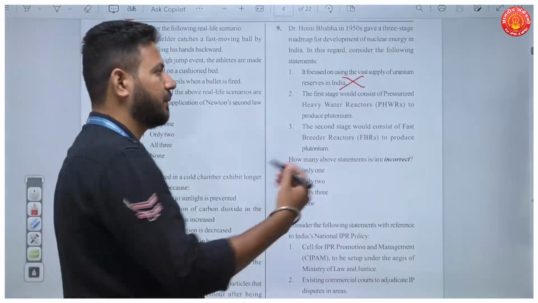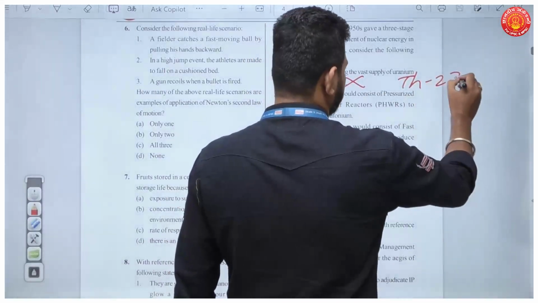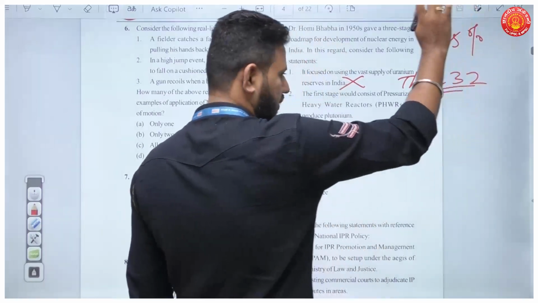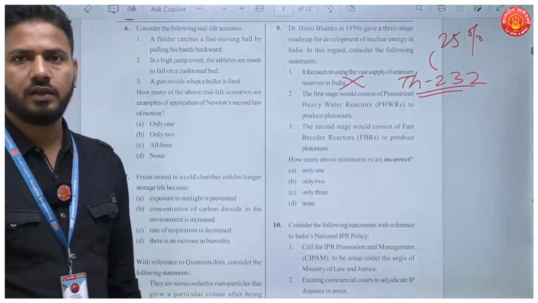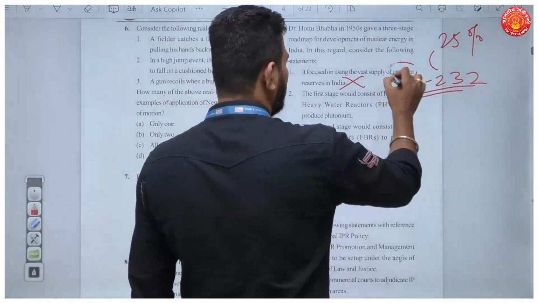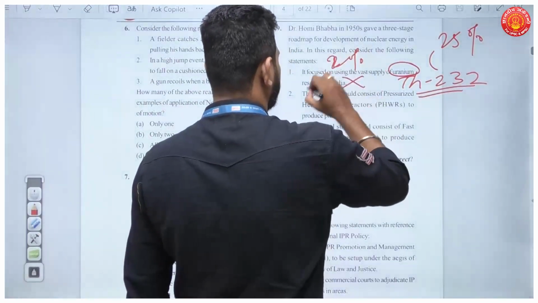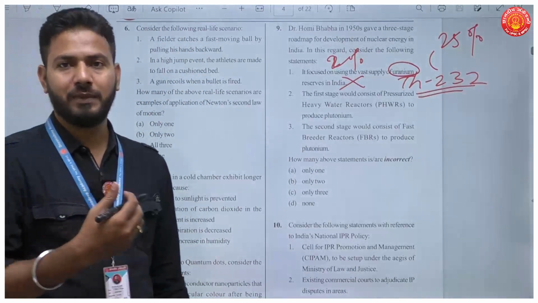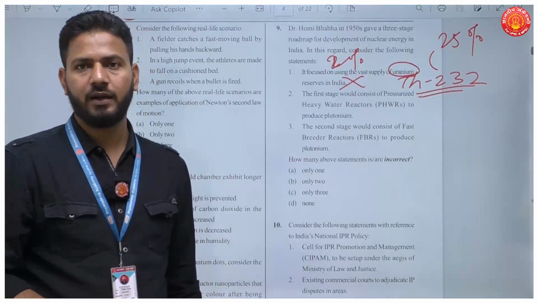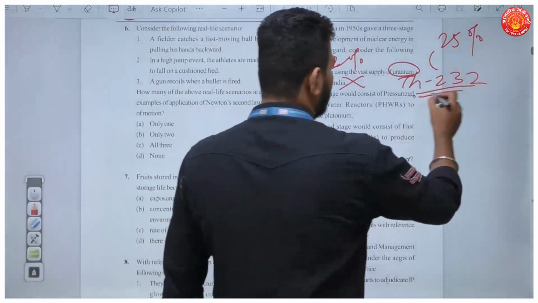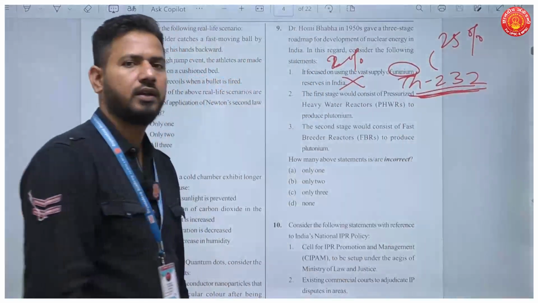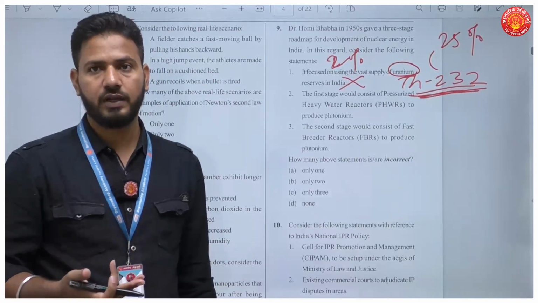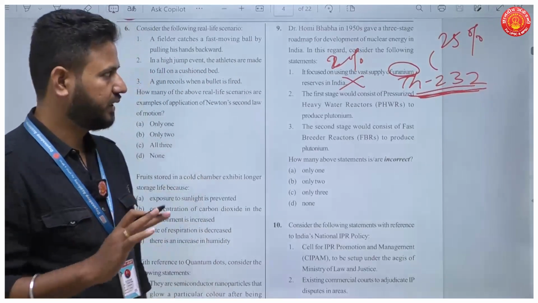India has a supply of thorium, right? Almost 25% of the total world's reserves are in India. But when it comes to uranium, only 2% of global reserves of uranium are found in India. So that is the reason why Homi Bhabha actually came up with the 3-stage nuclear program in India. Why? Because he finally wanted to use these huge resources of thorium that were found in monazite sands in the western coast, Kerala, for example. Okay, so the first statement is incorrect.